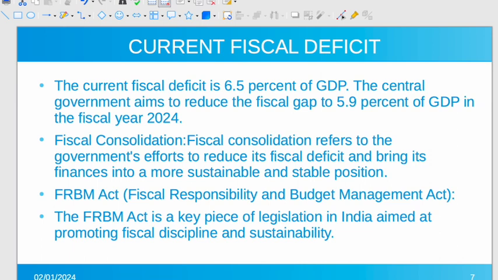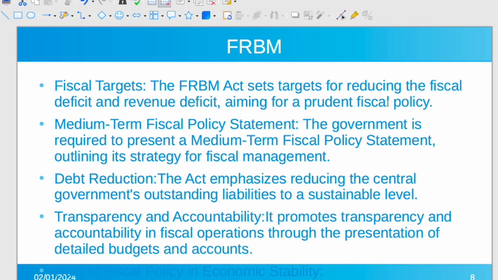That's why in 2003 we had a law known as the FRBM Act. Full form is Fiscal Responsibility and Budget Management Act. The FRBM Act is one of the most important legislations in India aimed at promoting fiscal discipline and sustainability for a government. Now we will read something about FRBM. FRBM has several components.